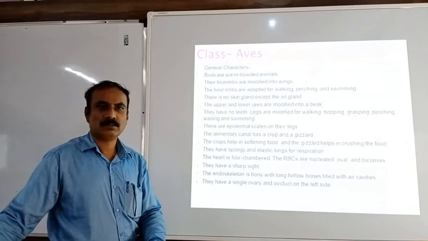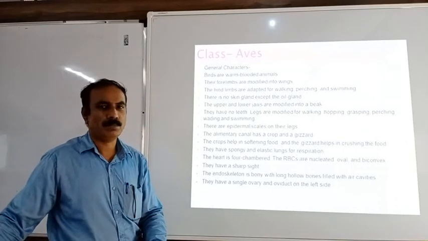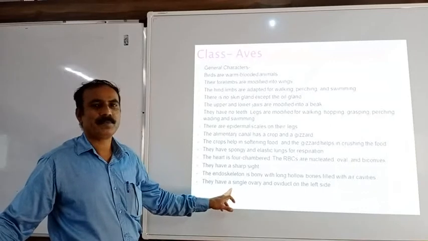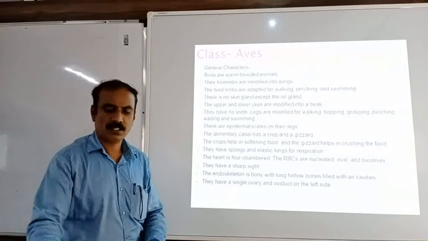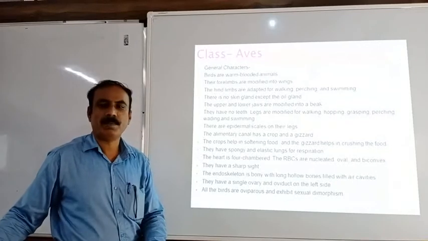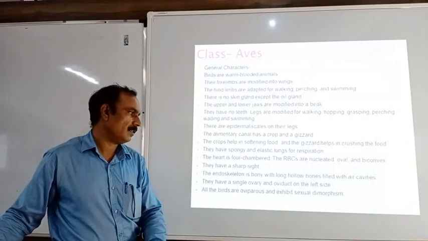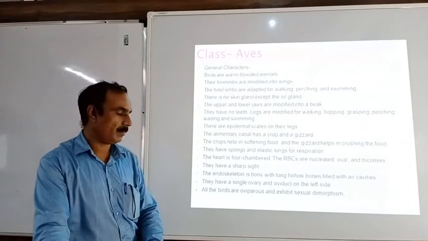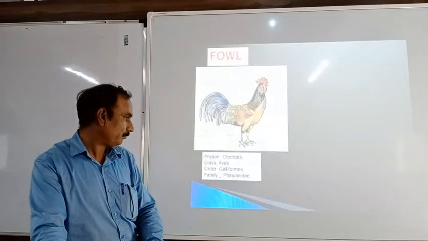As the birds can fly in the air, there are many modifications to reduce the body weight of the birds. So these are some of the modifications to reduce the weight of the body. In the birds, only a single ovary and oviduct is present on the left side. Then all birds are oviparous. Oviparous means they lay eggs, and they exhibit sexual dimorphism. So male and female birds are separate, and there are certain sexually dimorphic characters in the birds.